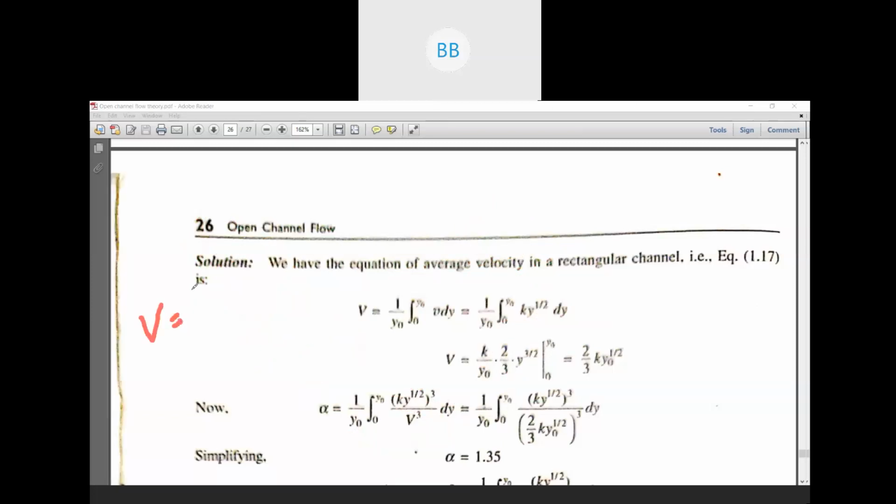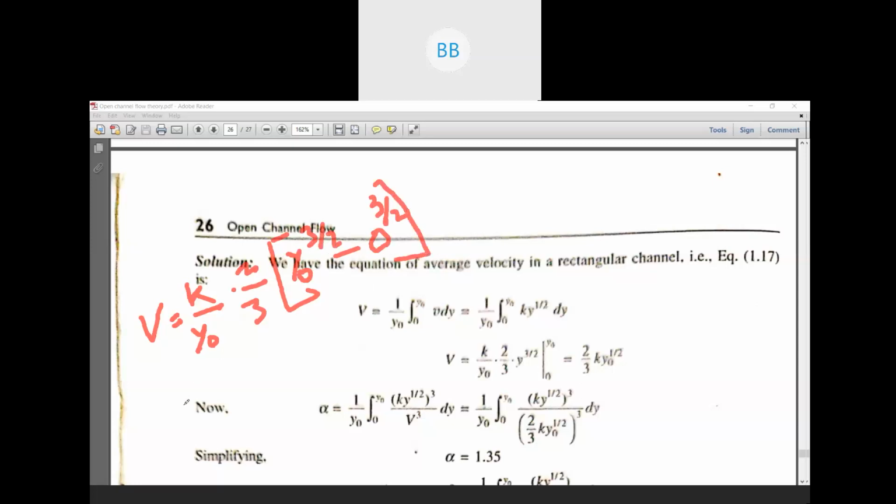So v is equal to k by y naught multiplied by 2 by 3. Then we have to first substitute the higher limit, that is your y naught. Okay, y naught is your maximum limit. So we are always deducting the lower one from the higher one. In place of y, we are going to substitute y naught, so y naught to the power 3 by 2, minus 0 to the power 3 by 2.